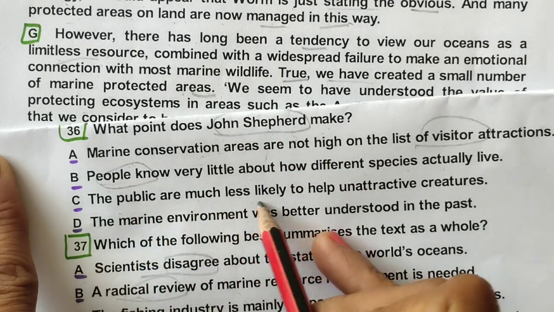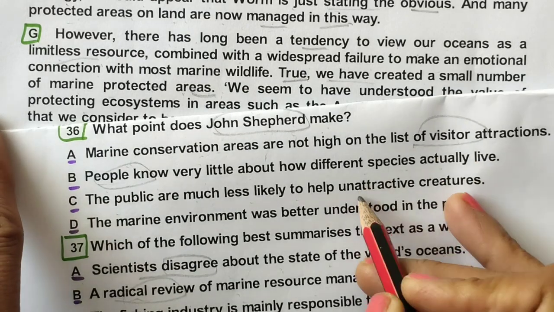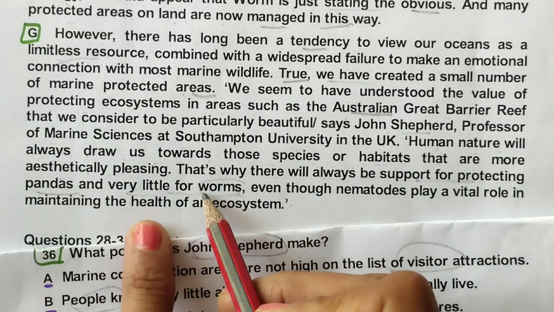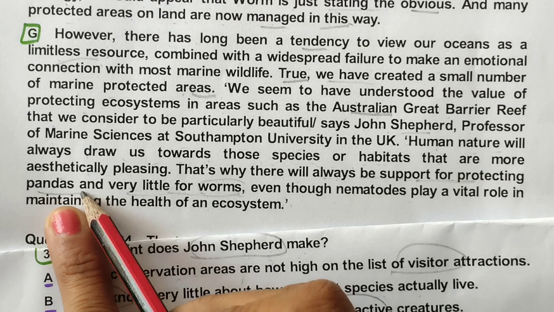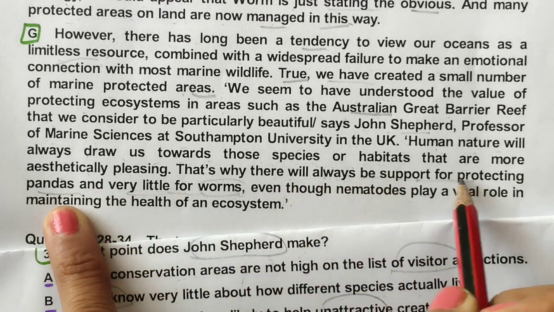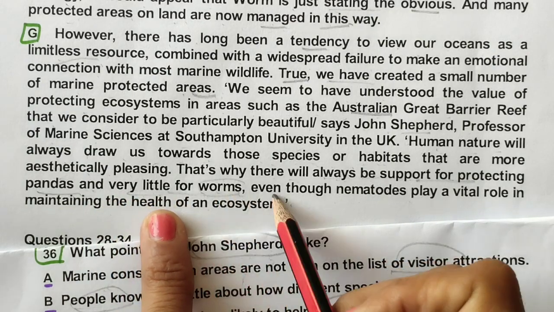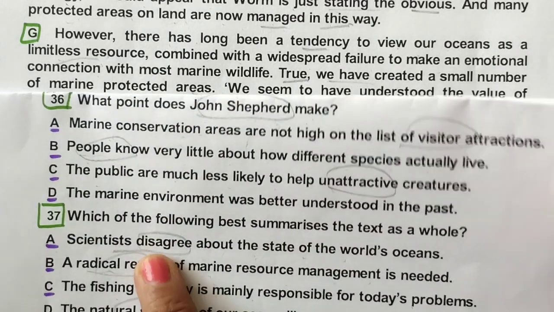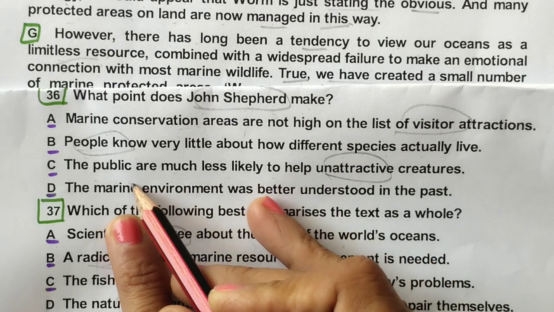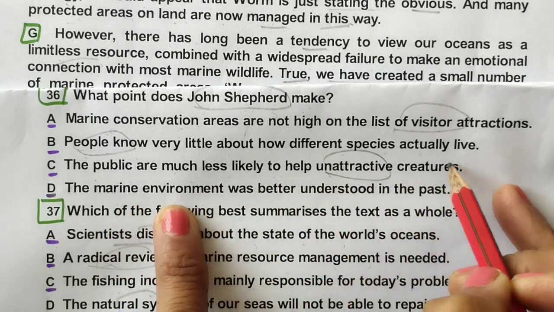The public are much less likely to help. Yes, unattractive creatures. They are talking about worms. People are going to help. There will always be support for protecting pandas and very little for worms. Okay, so we can go with: people are much less likely to help unattractive creatures.